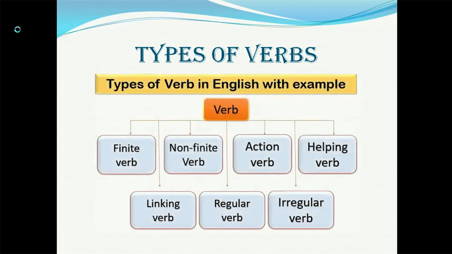So there are many different types of verbs: finite verb, non-finite verb, action verb, helping verb, linking verb, regular verb, and the opposite of regular verb, irregular verb. So here I will just explain only the regular verbs and irregular verbs, because you have to be very thorough with these two kinds of verbs, because they will be needed in our further studies when we go through tenses.